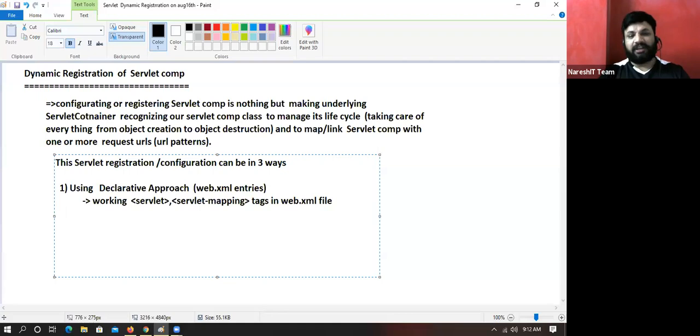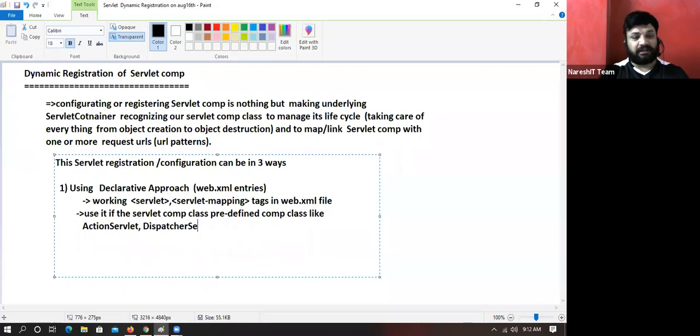Now when is it recommended to use it? Use it if the servlet component is a predefined servlet component. What is that? Predefined servlet component classes like ActionServlet, DispatcherServlet, FacesServlet. These are ready-made servlets, not user defined.